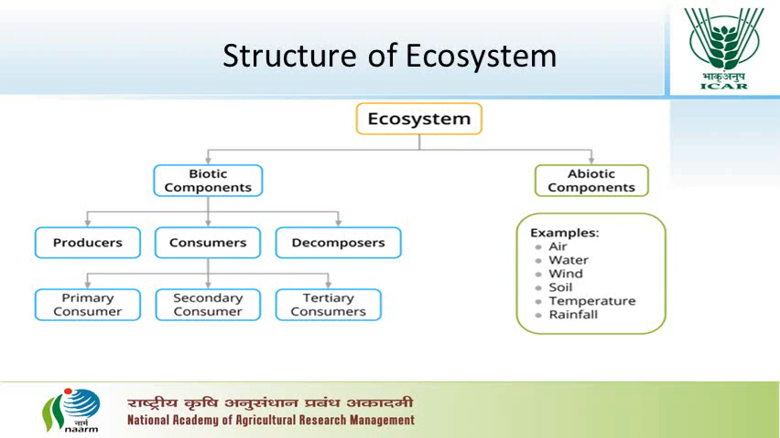Consumers are further subcategorized into three types: primary consumer, secondary consumer, and tertiary consumer. Primary consumers are those that eat producers. However, secondary consumers eat other animals. Likewise, tertiary consumers are large carnivores which feed on secondary consumers.